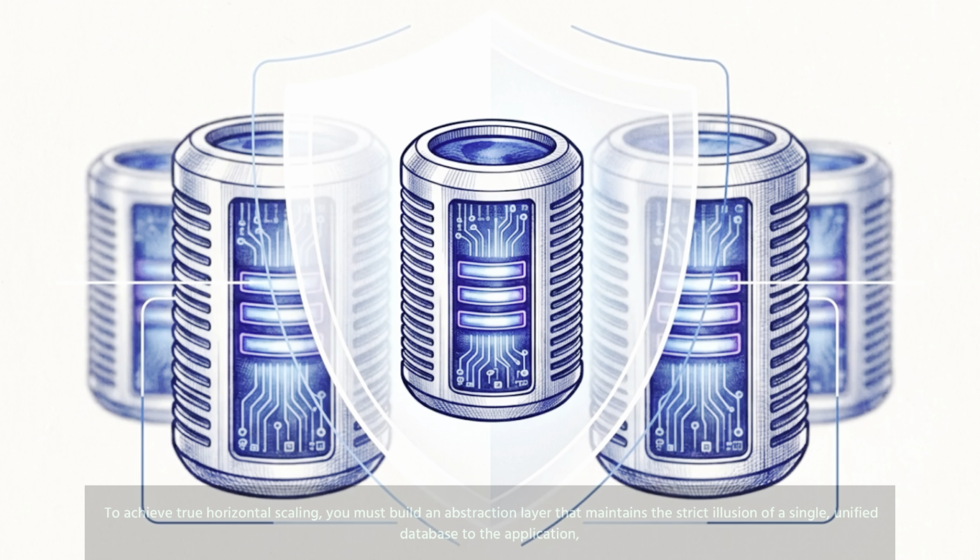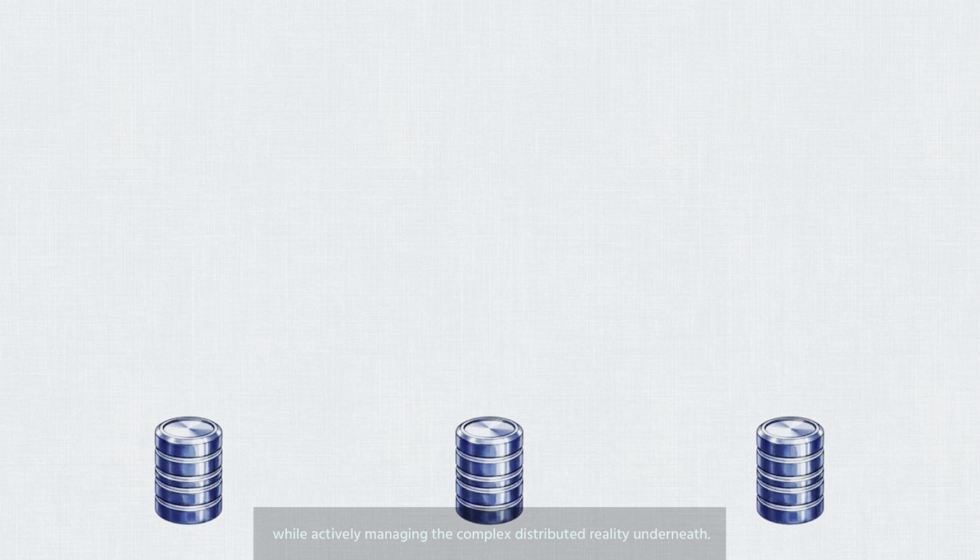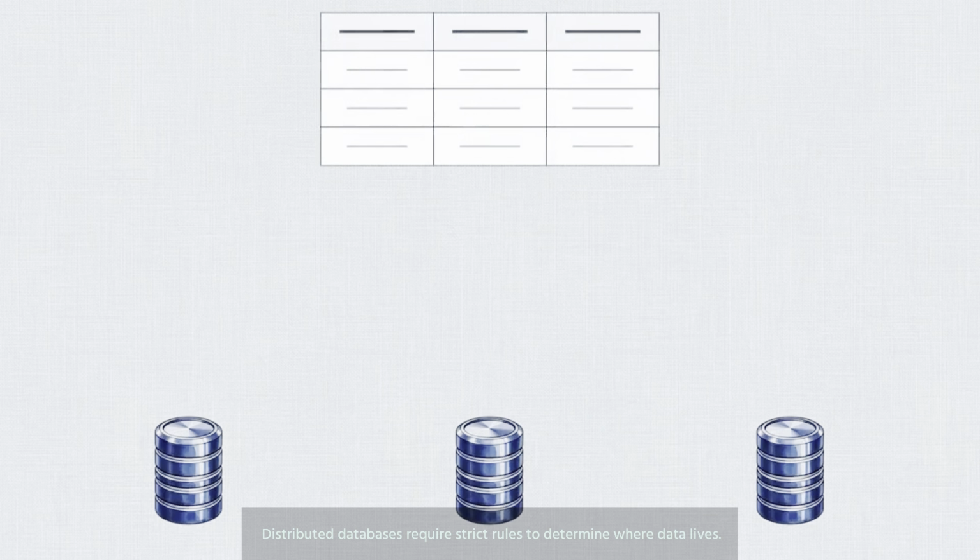To achieve true horizontal scaling, you must build an abstraction layer that maintains the strict illusion of a single, unified database to the application, while actively managing the complex distributed reality underneath. Distributed databases require strict rules to determine where data lives.